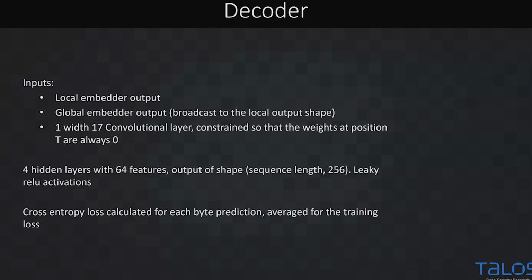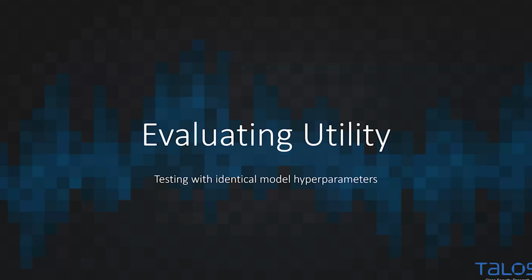And from there, we take a traditional dense network. It's going to be 4 layers, 64 features. Your final output gets you to sequence length by 256. And you can then directly calculate your cross-entropy loss at each byte position, and take your average. This is your training loss. So as I said, this model as described has 700,000 parameters and trains at 2.4 megabytes per second. You can shovel bytes through this and it'll at least produce heat.